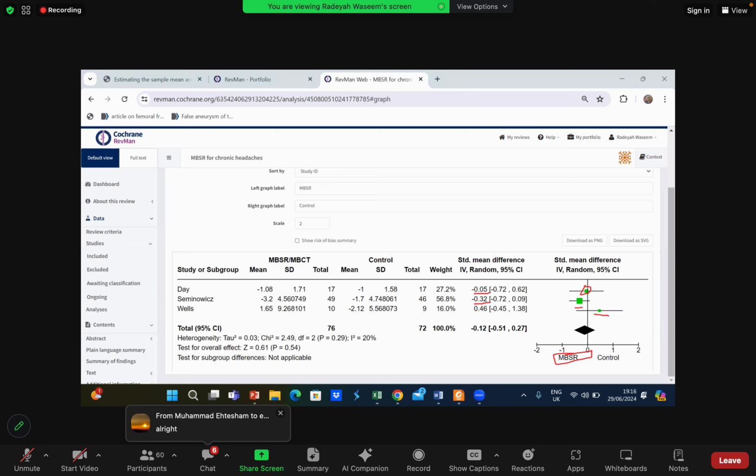Look at each of the values. Okay, look at this: minus 0.05, minus 0.32. We'll look at both of these articles. These articles lie on the left side of the graph. We don't know yet what the left side of the graph is. But if we are to interpret these two values, they are negative, right?